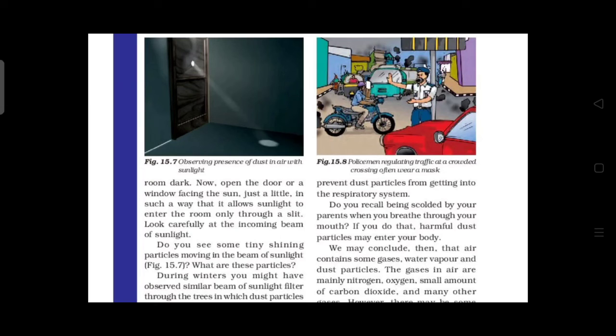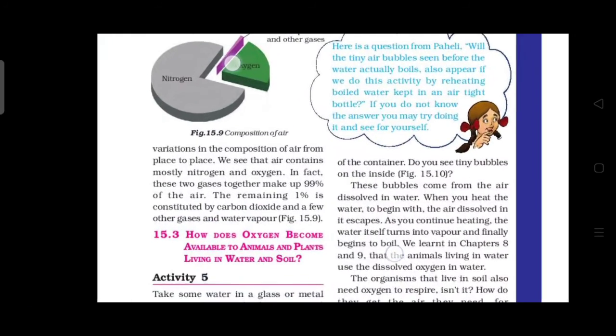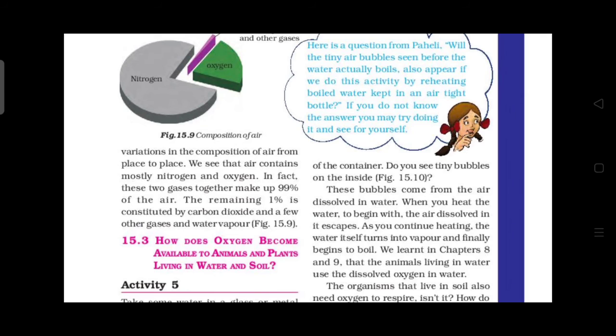The gases in air contain what? Mainly nitrogen, oxygen, a small amount of carbon dioxide, and many other gases are also present in the air. Okay, we are concluding that air contains these. Then here is figure 15.9, composition of air.